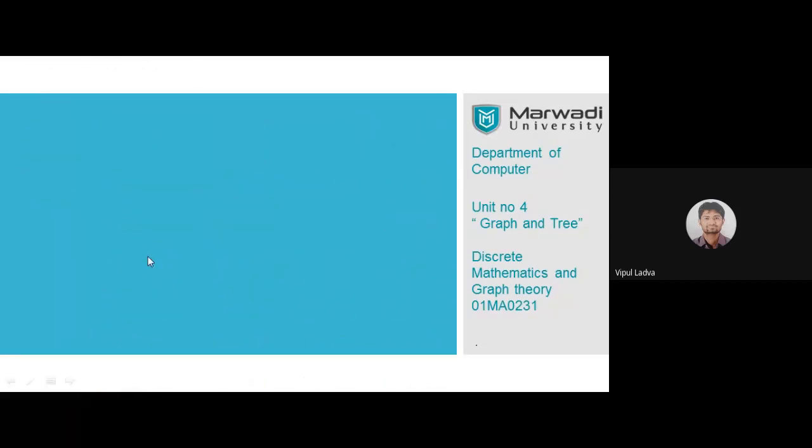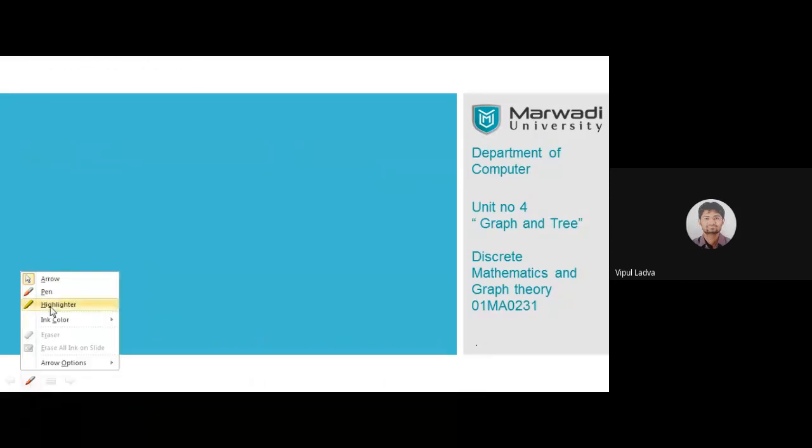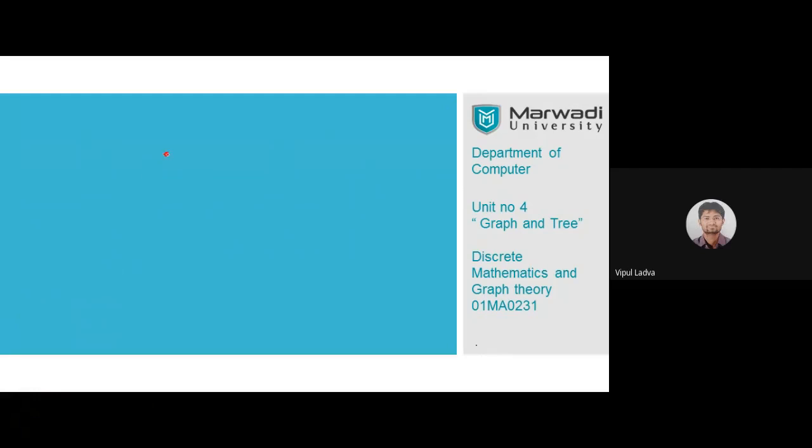Can any of you help me with the complete graph K5? Suppose this is one of the complete graph K5. Let me label the vertices V1, V2, V3, V4, V5. These are the 5 different vertices for this particular graph.